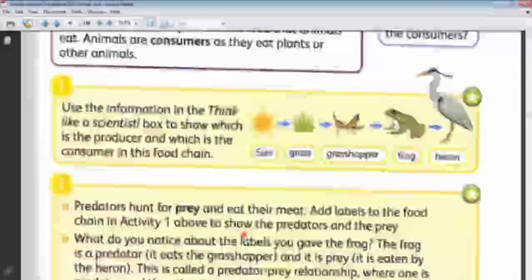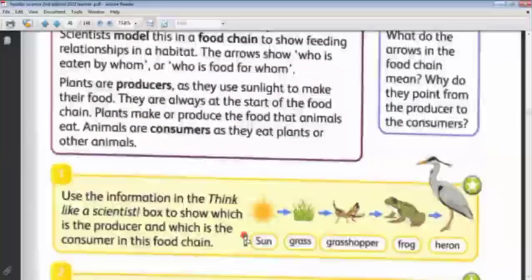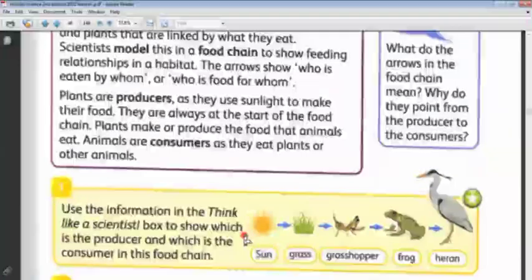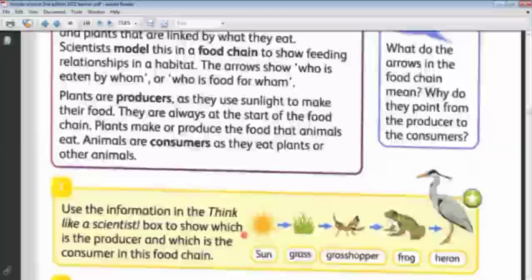Okay, so we talked here about the food chain as a model which shows the relationship between living things in the same habitat, and that there is always an animal which is food for another animal. The food chain always starts with the producer, which is the plant, because the plant can make its own food, so it can store the energy inside its leaves.